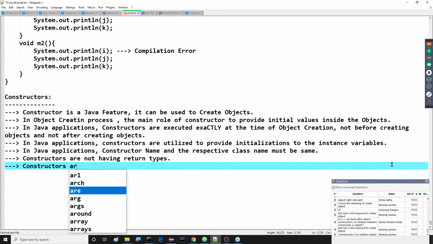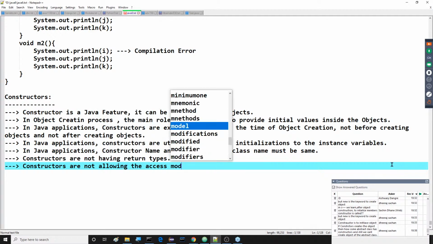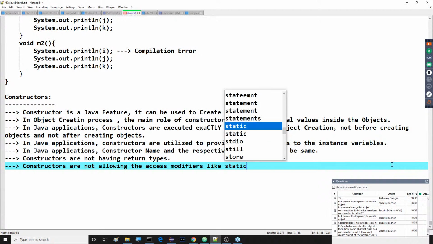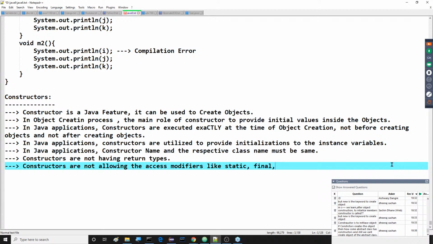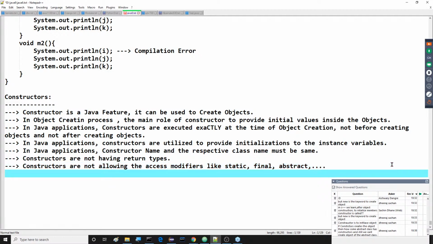Constructors are not having return types, and the next one is, constructors are not allowing the access modifiers like static, final, abstract, and so on.